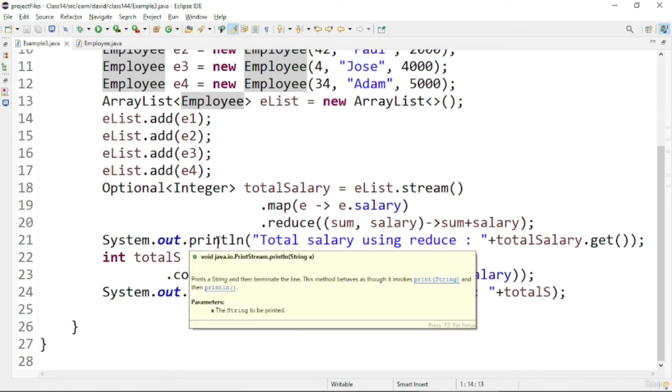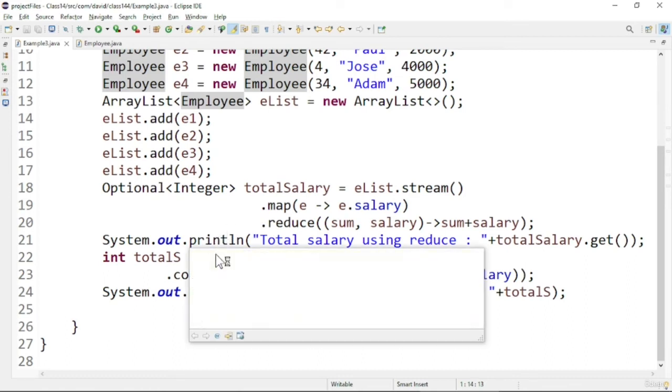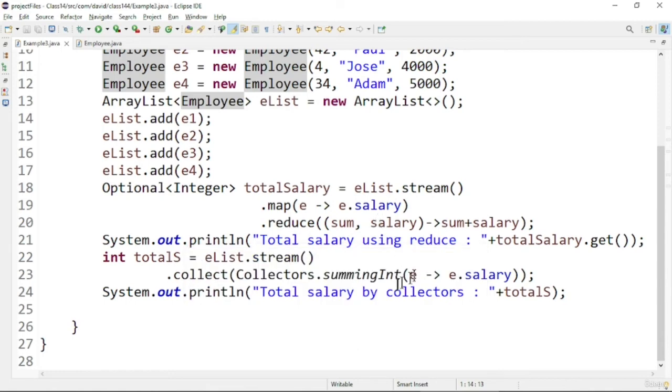And finally, the next way of calculating the salaries is using the Collectors summingInt method. This is also similar to the previous one. I'm using the Streams API, and then I'm using dot collect.